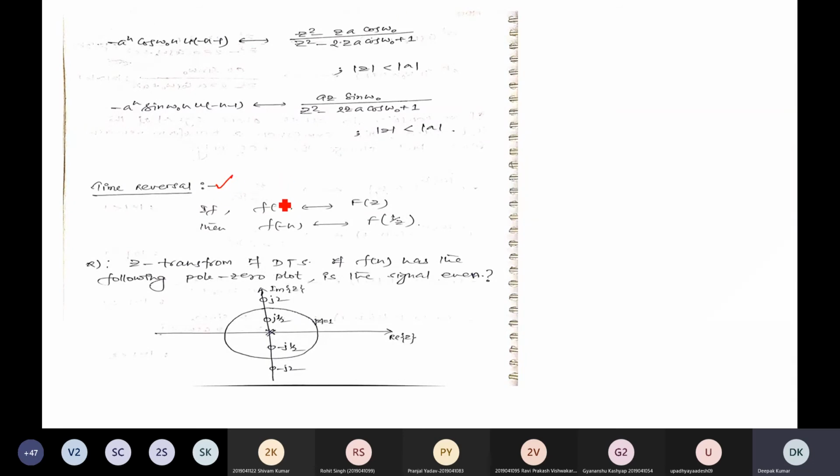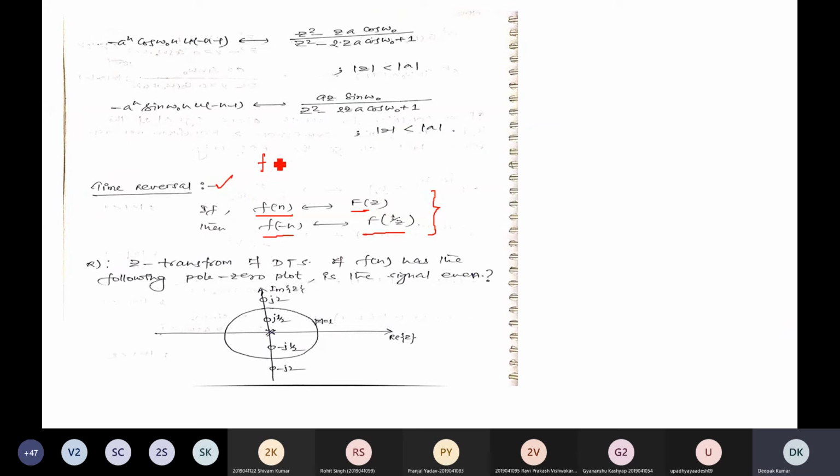Time reversal property: if the z-transform of f(n) is F(z), then the z-transform of f(-n) will be F(1/z). This is for discrete signals, that is the z-transform.